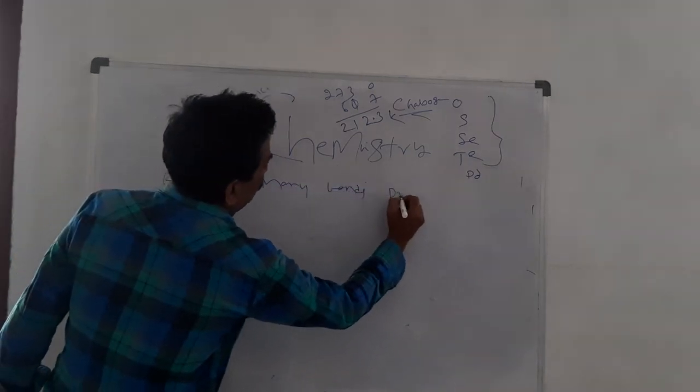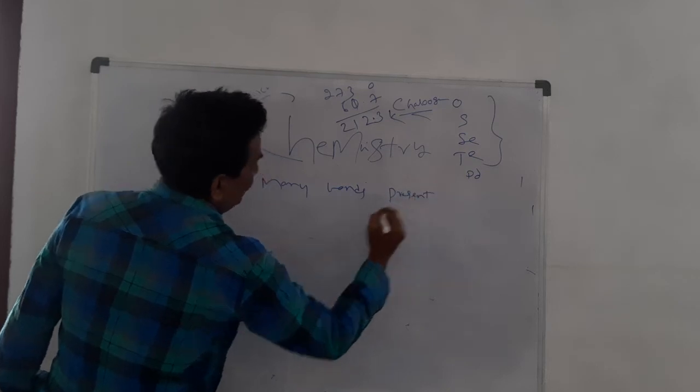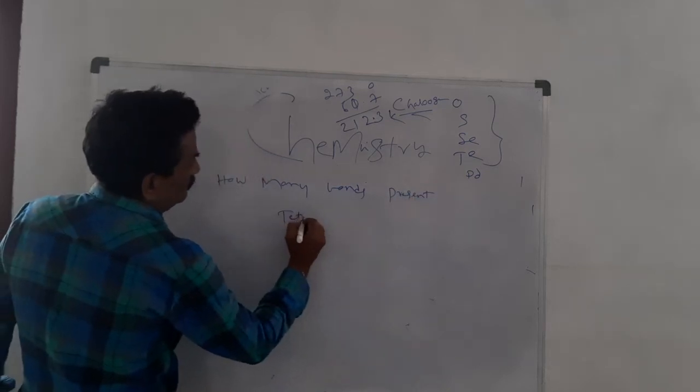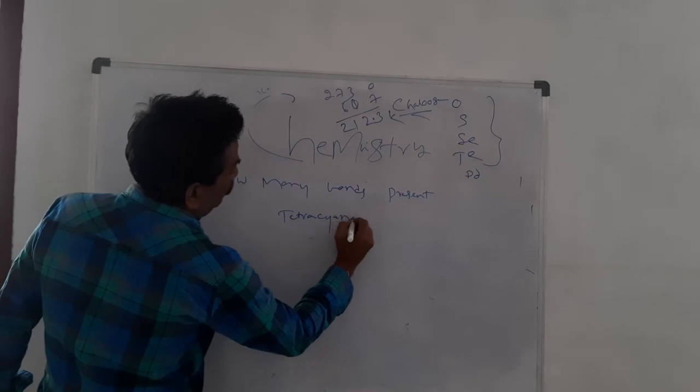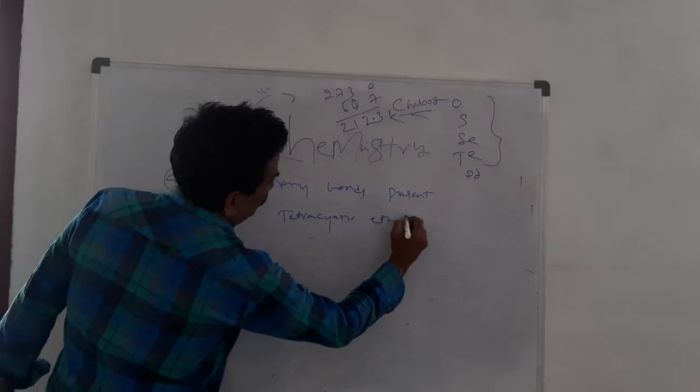How many bonds are present in tetracyanoethylene?